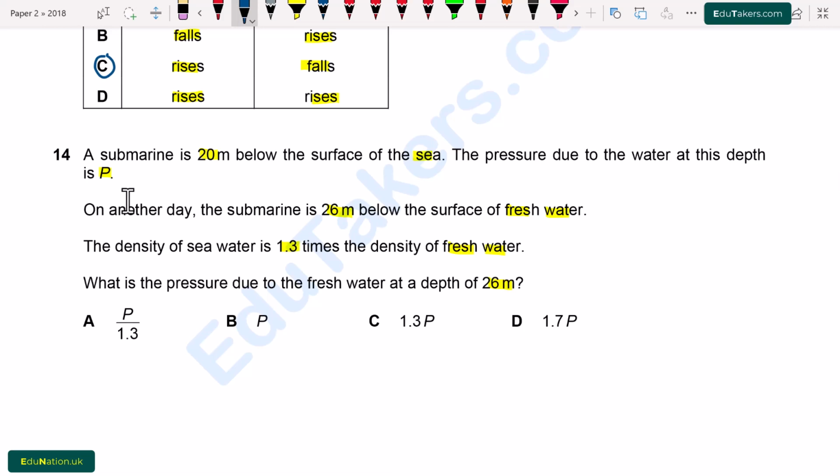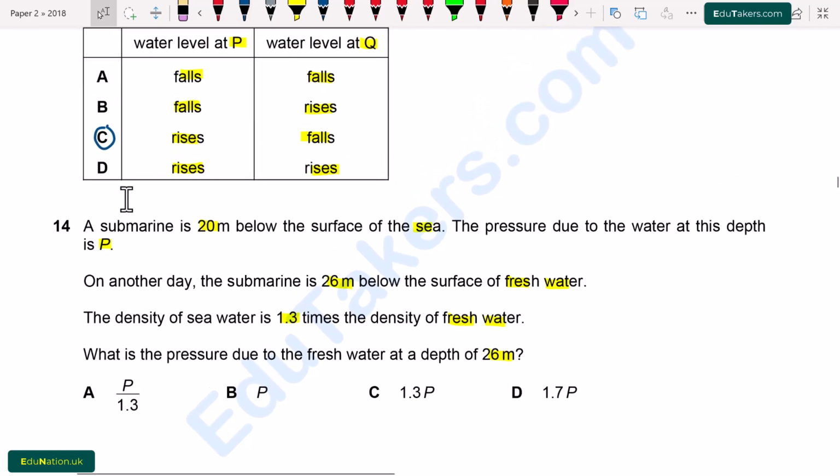First of all, I consider only the surface of the sea. The pressure at the sea will be equal to density of the sea multiplied by g and h. Now the height in this case is given, which is 20 meters, and the value of g we know is 10 meter per second squared.